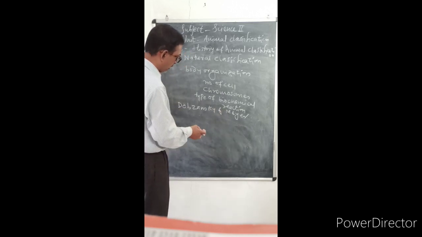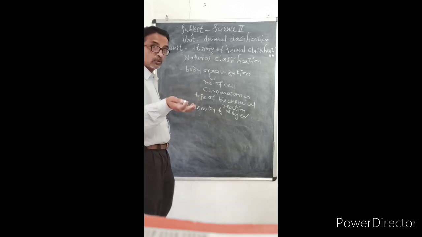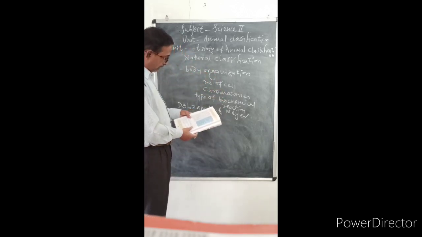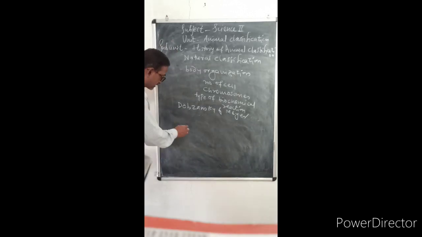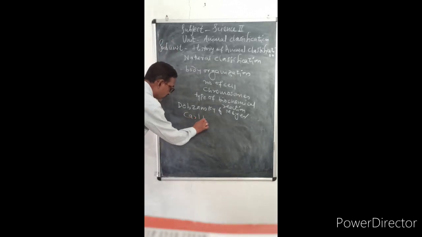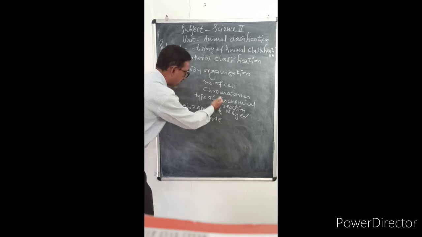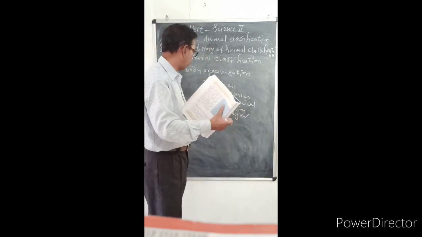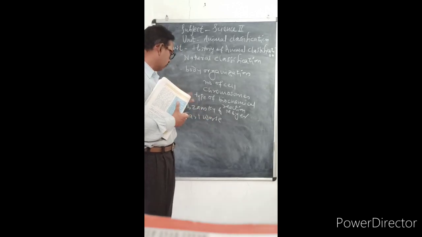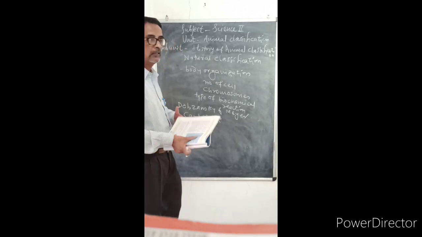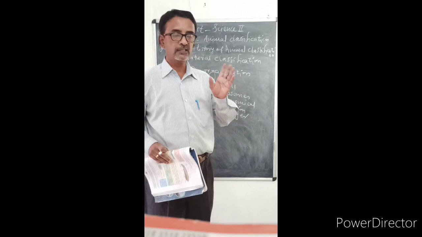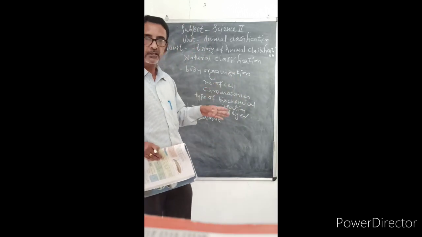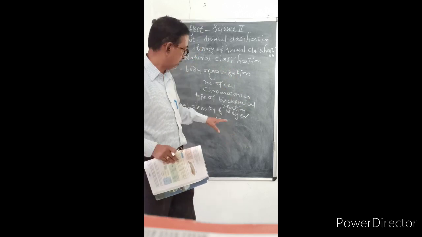Then the classification based on evolution was also added by them, and then Carl Woese. These are the names of scientists who classified the animals on the basis of the natural system of classification and also based on evolution.